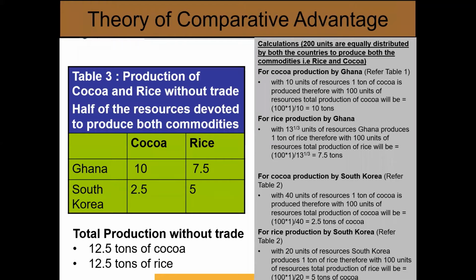Now, if both the countries do not trade with each other and equally distribute available resources to produce both the commodities, then Ghana will produce 10 tons of cocoa and 7.5 tons of rice, whereas in case of South Korea, total production of cocoa and rice will be 2.5 and 5 tons respectively. Total production of cocoa and rice by both the countries will be 12.5 tons each.